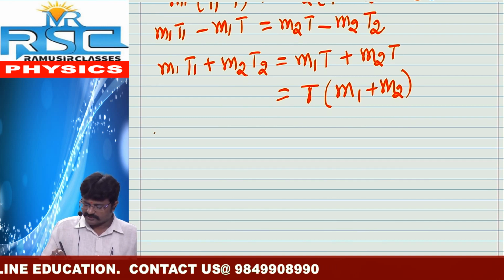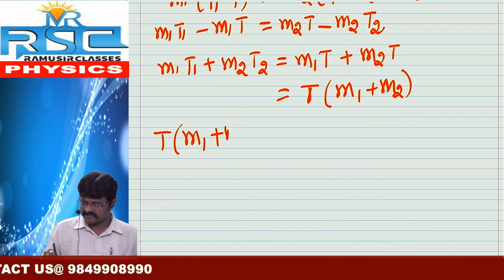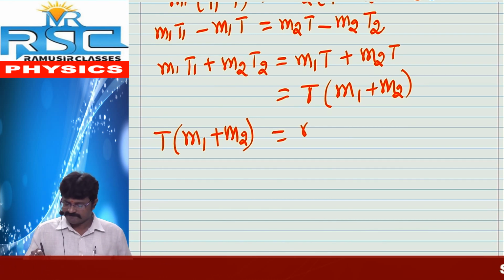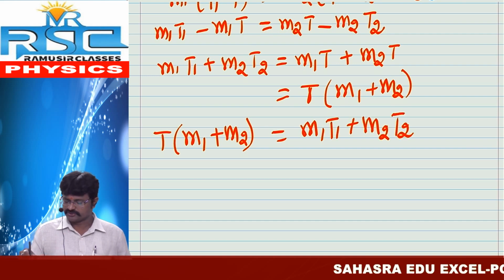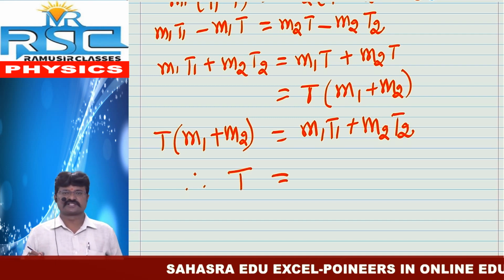Now we want to derive the final resultant temperature. So once again, I write T into (M1 plus M2) is equal to M1 T1 plus M2 T2, and I want T, so T is taken as common.